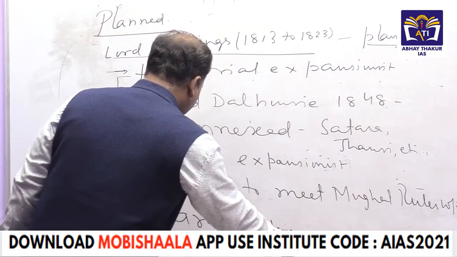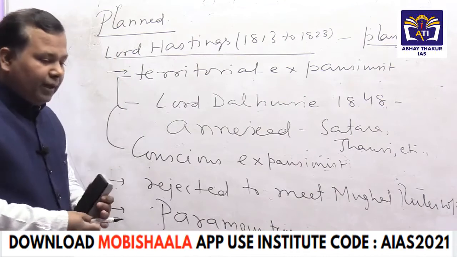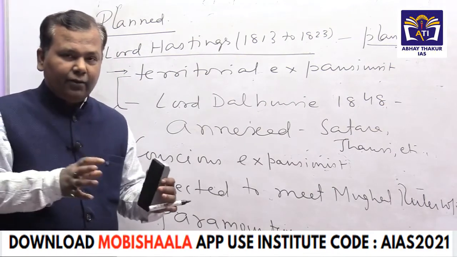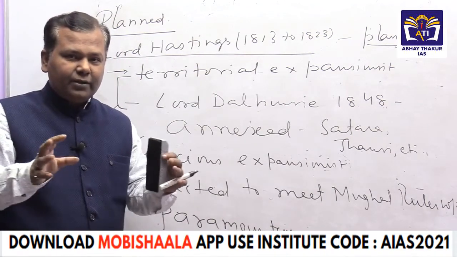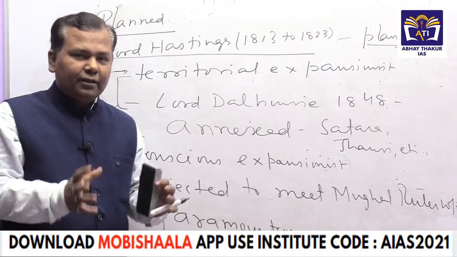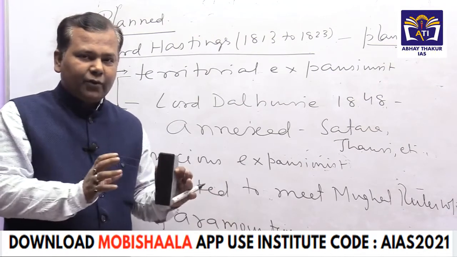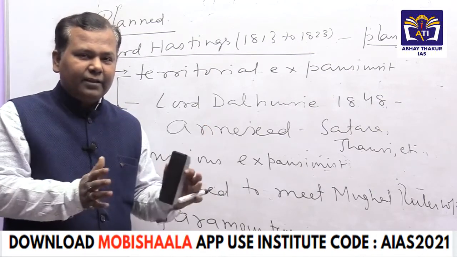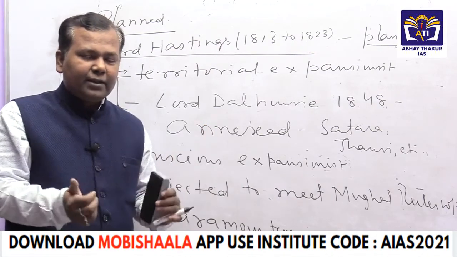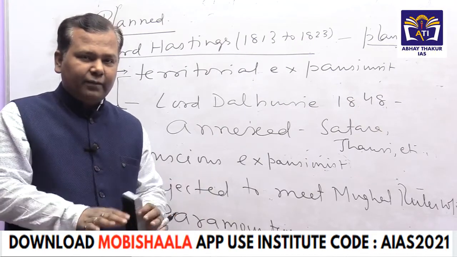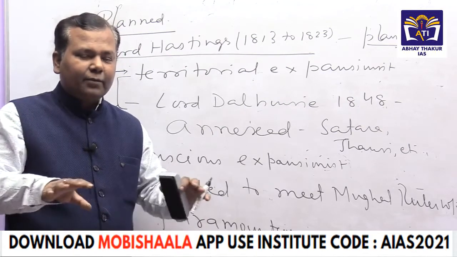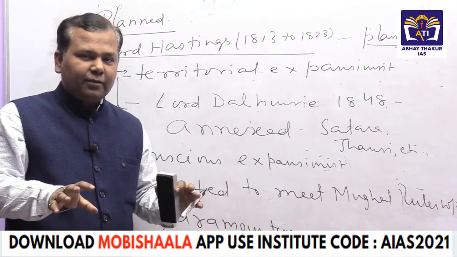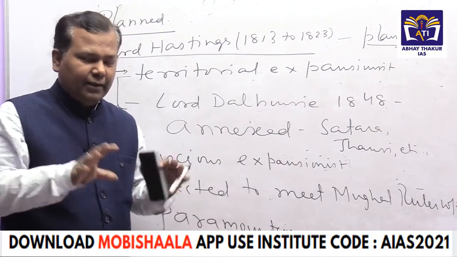Paramountcy means the unchallengeable political power whose domination had already been established upon a certain territorial portion. So it was finally established there, and when this concept was focused, it meant that the establishment of British political domination upon India was thoroughly planned.